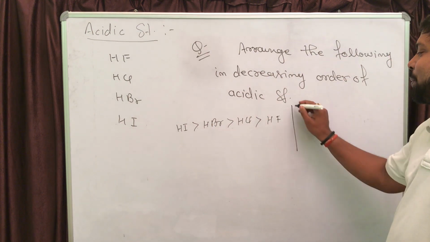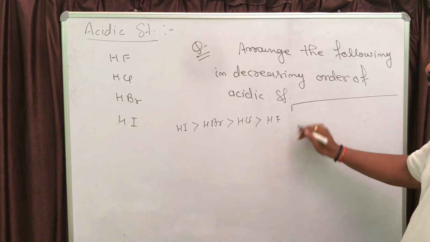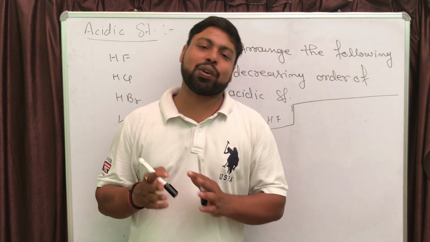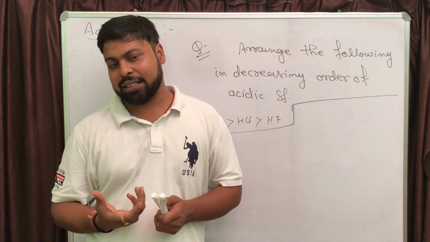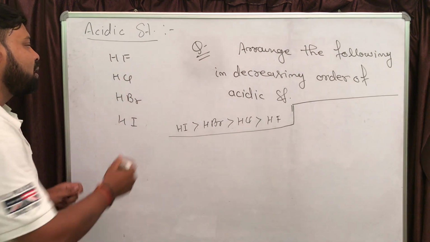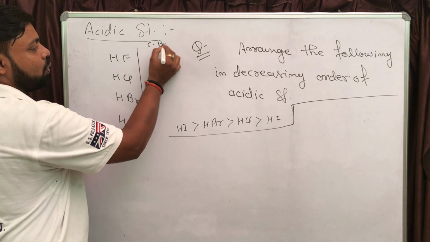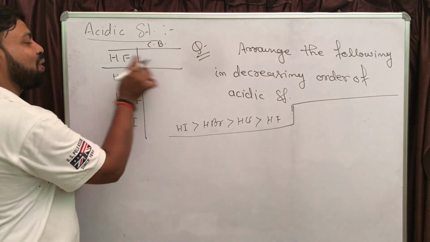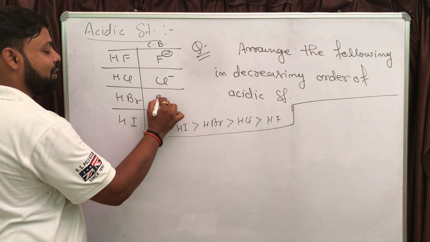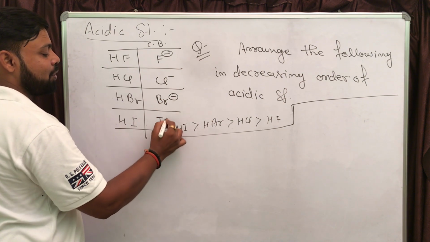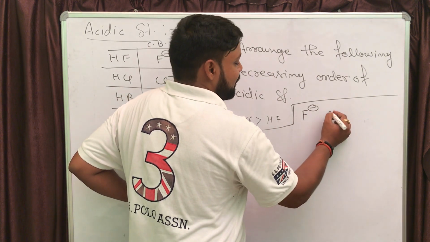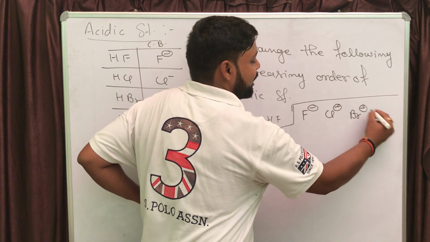So if you want to use the previous statement, first use the statement that I have given: more is the stability of conjugate base, stronger is the acid. So first, write the conjugate base of these acids. Conjugate base of HF is F minus, conjugate base of HCl is Cl minus, conjugate base of HBr is Br minus, and then I minus. So we need to find the order of stability of F minus, Cl minus, Br minus and I minus.